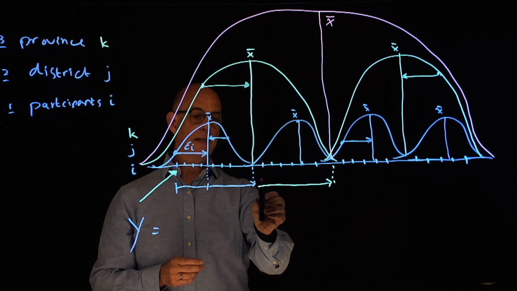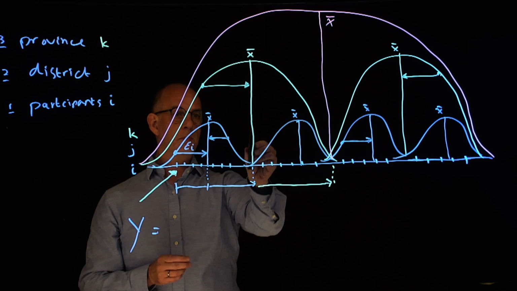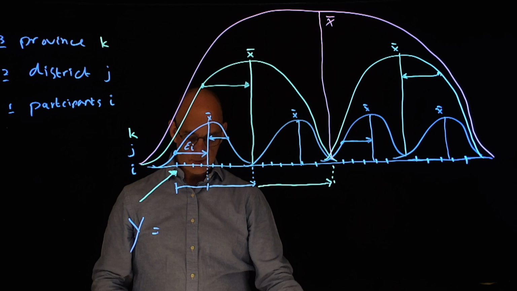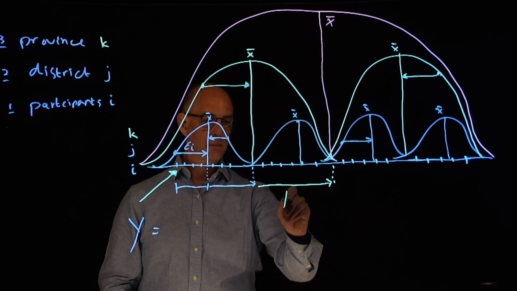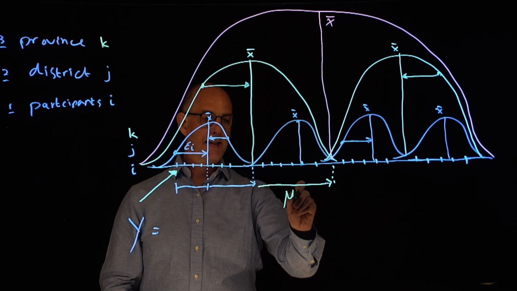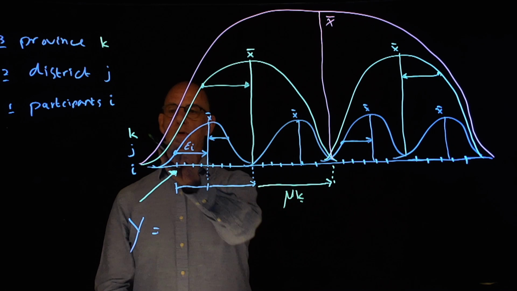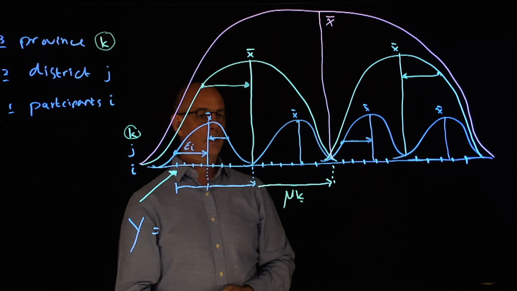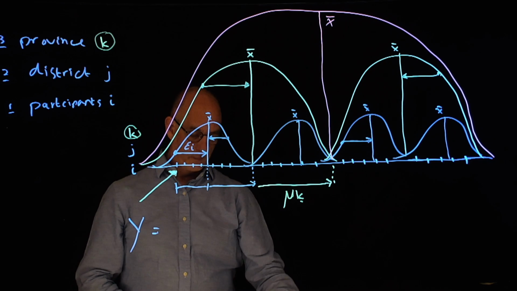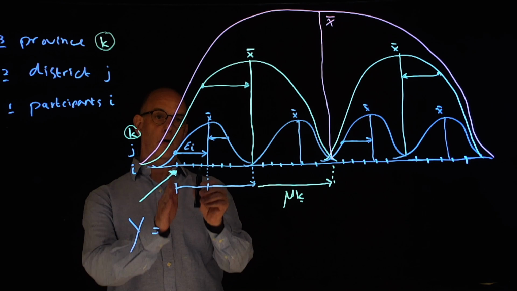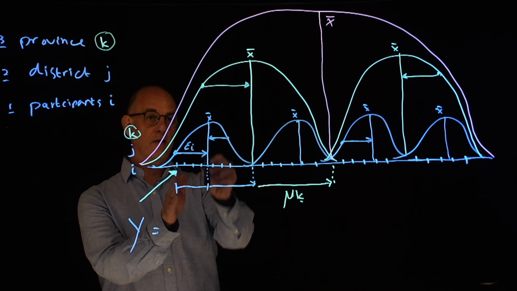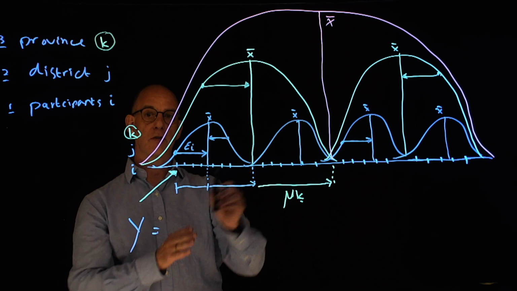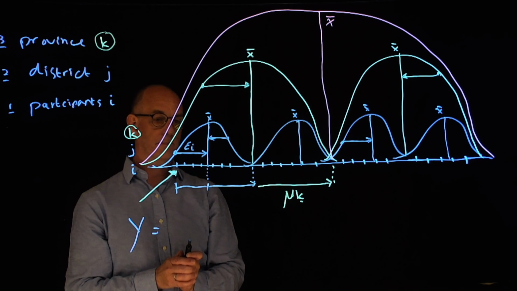So let us start from this side. This is the distance that the province mean is away from the total mean. And let us call that mu k, and that k refers to this k of the province. Then we have a component that identifies how much a certain district within that province is away from the province mean.